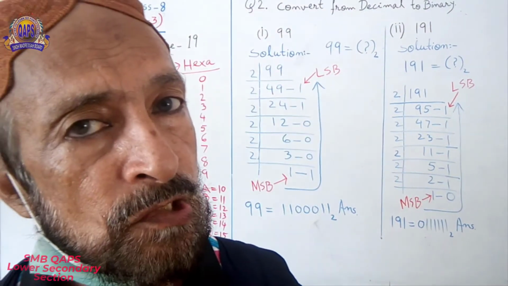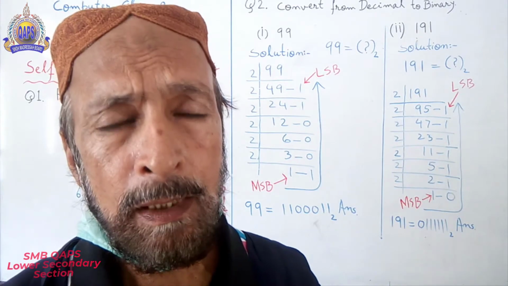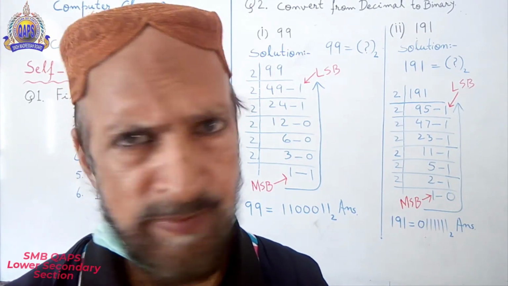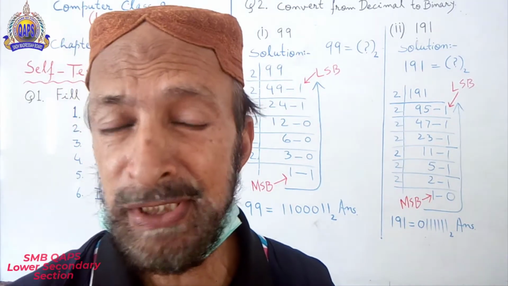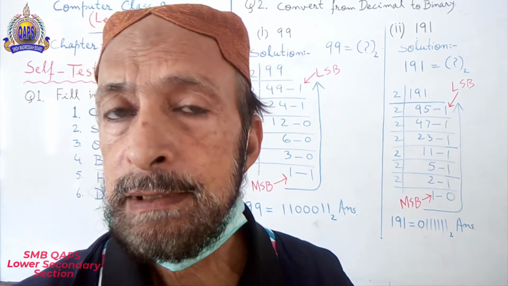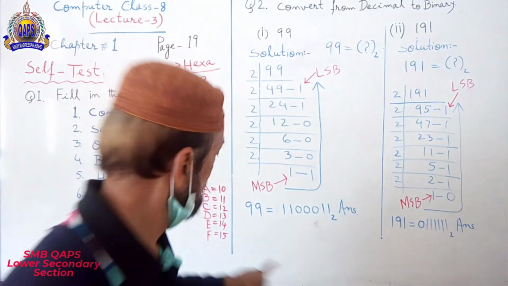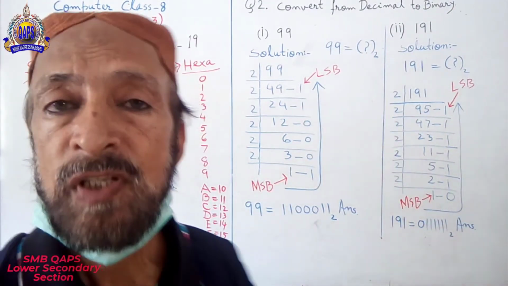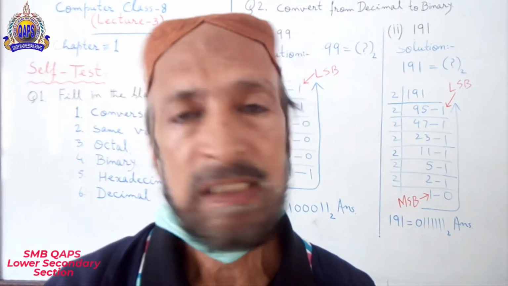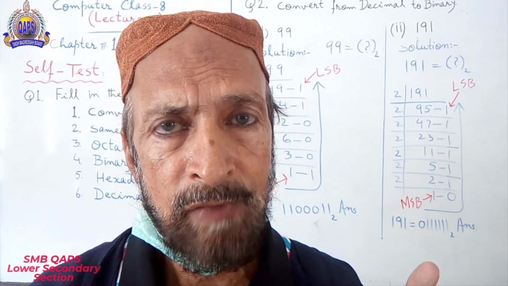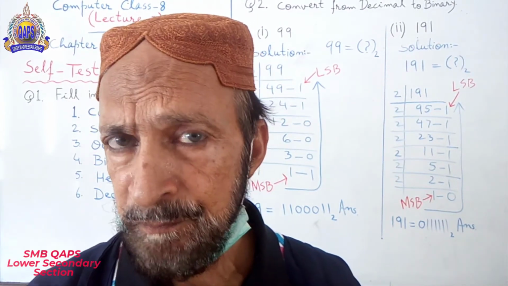Of course, the base power of the hexadecimal number system is 16, but the maximum digit is 15. That means F. Understand what I'm saying?